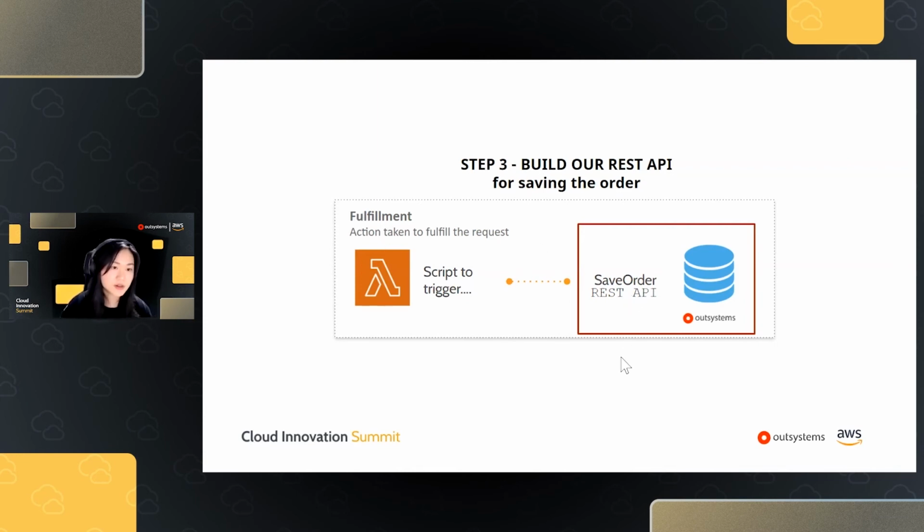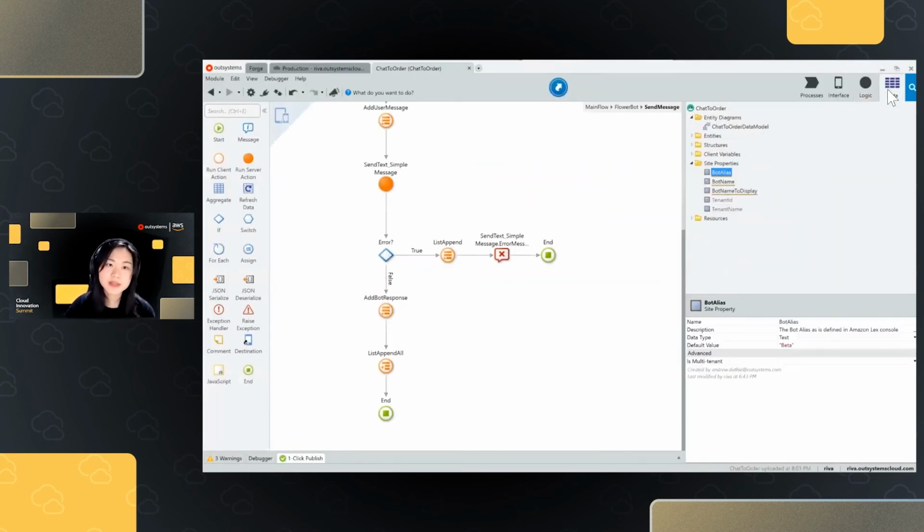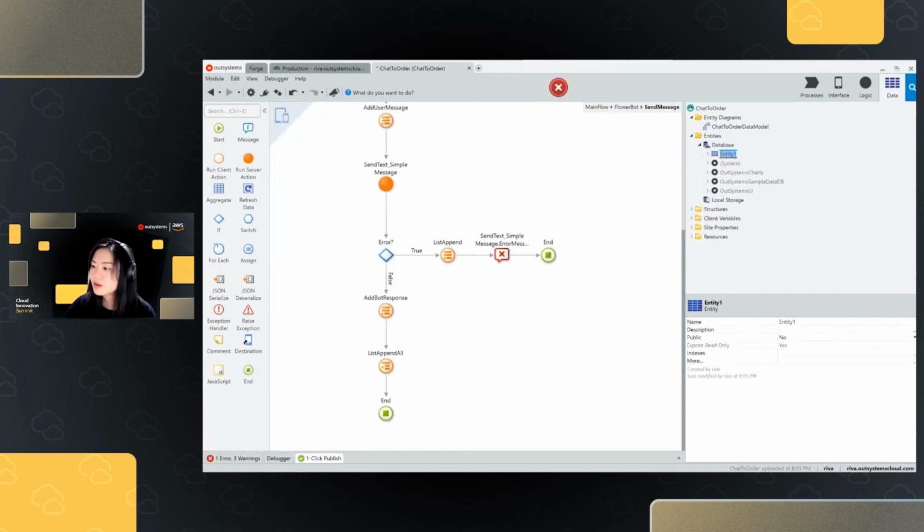So let's go back to our designer. Going back here, I'm now going to create a new database table, which I will call flower orders.